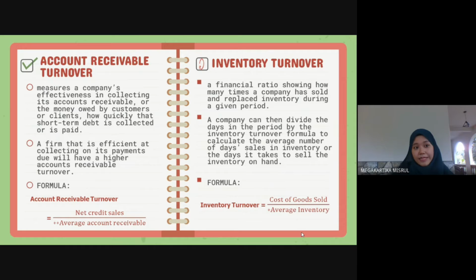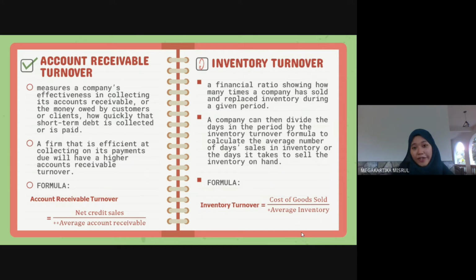Next, accounts receivable turnover. It measures a company's effectiveness in collecting its accounts receivable, or the money owed by customers or clients, that is, how quickly that short-term debt is collected or paid. A firm that is efficient at collecting on its payments due will have a higher accounts receivable turnover. The formula is net credit sales over average accounts receivable.